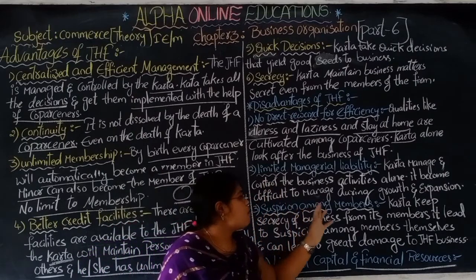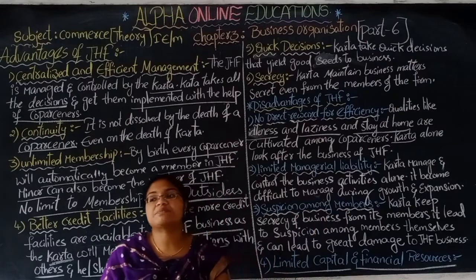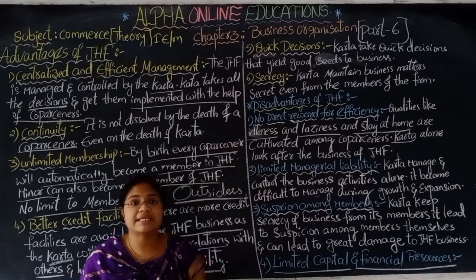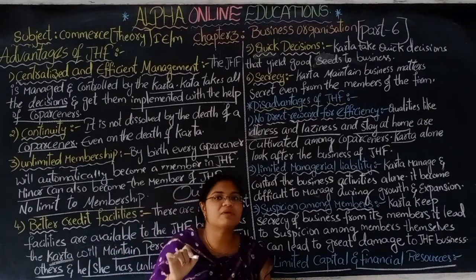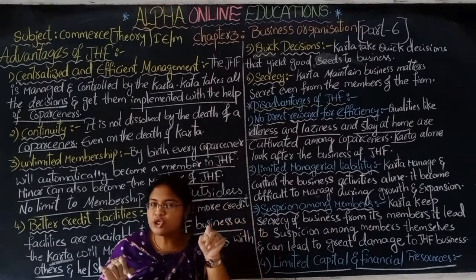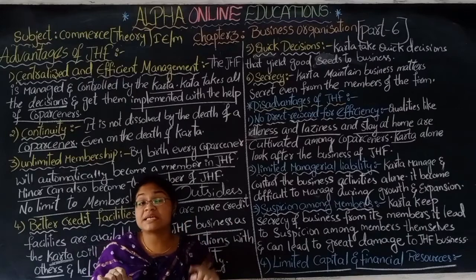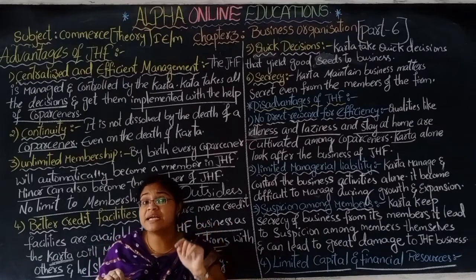Suspicion among the members. As the Karta is maintaining each and everything in secret, it creates in the minds of the members the thought that something is going wrong in the business, that the Karta is hiding something from us.